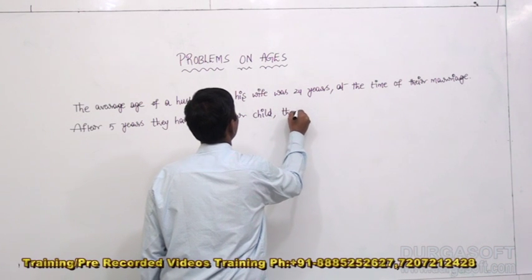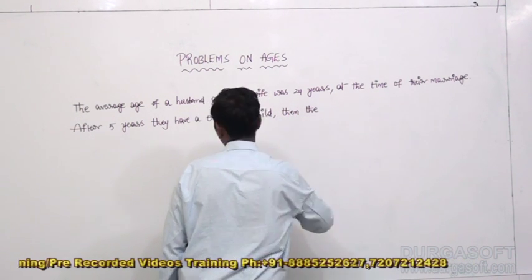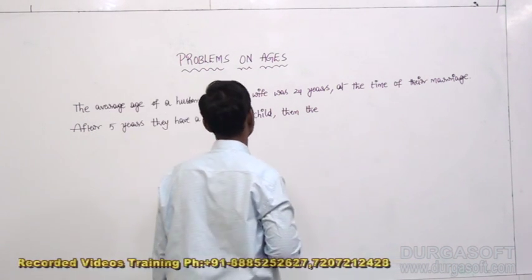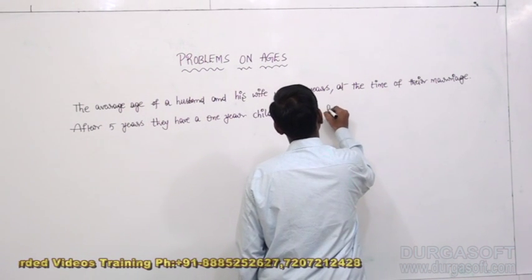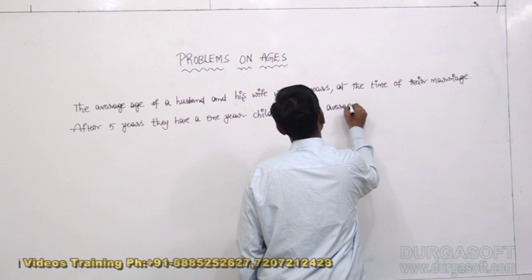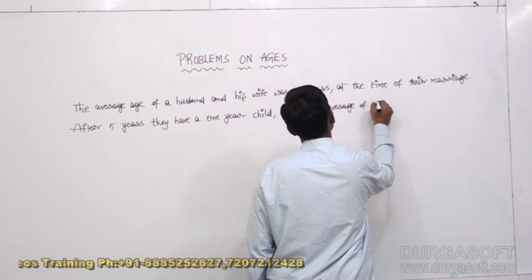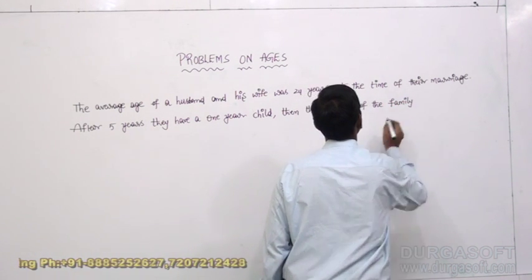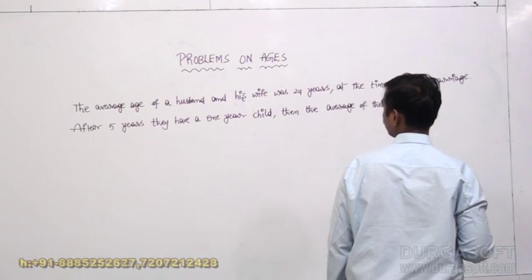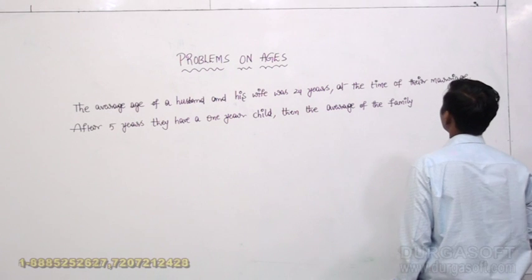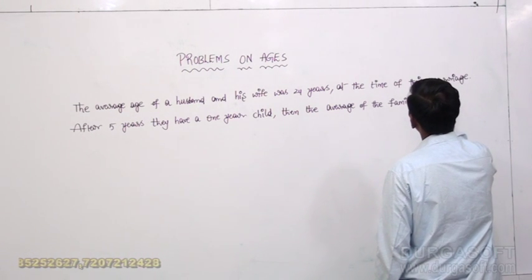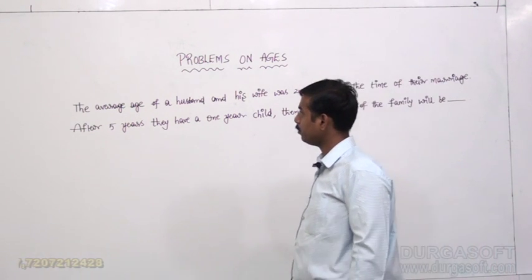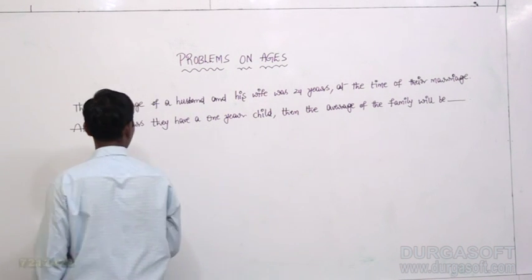Then the average of the family will be, and the average of the family will be means the average age of a husband and his wife